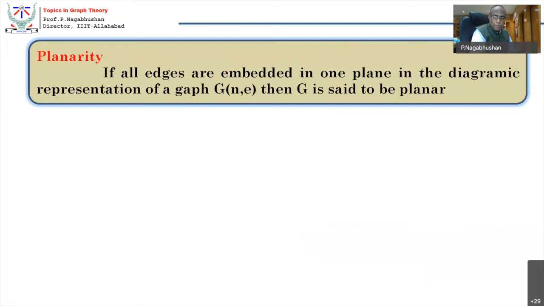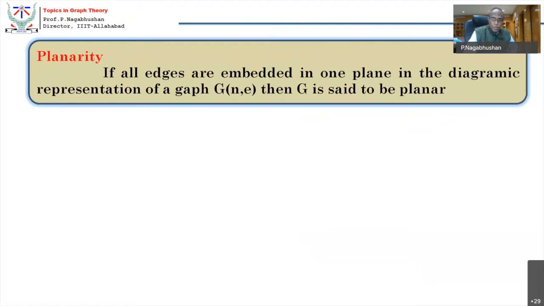So when we represent, you know that the graph is not a diagram. Graph has a diagrammic representation. Graph is a set of vertices and edges. So when these relationships are picturized on a paper, then it is a diagrammic representation.